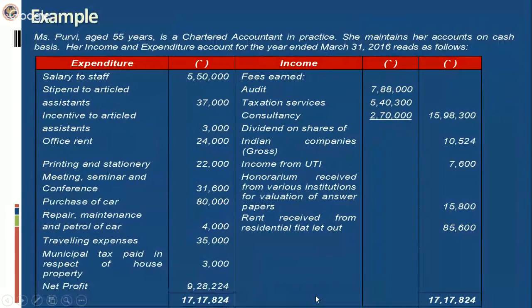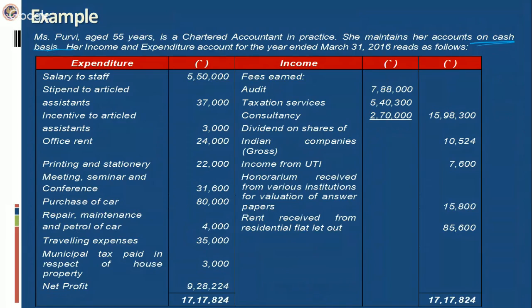Here, I will show you with the help of this example how you will present your computation problem. In this, I have a full-fledged example of computation of total income in case of Miss Purvi. She is of the age of 58. She is a chartered accountant and she maintains her accounts on cash basis system. See the words. You have to keep in mind these words have significance here.